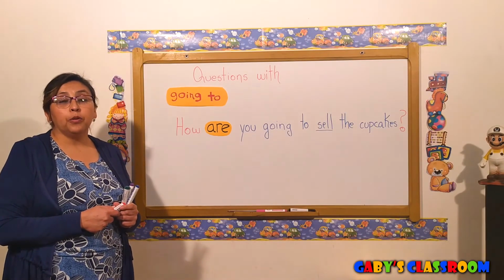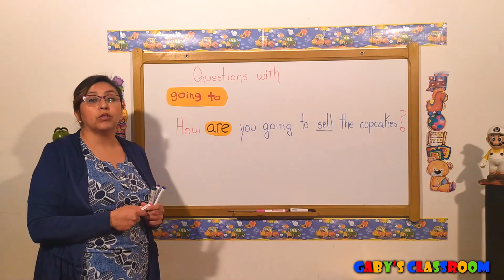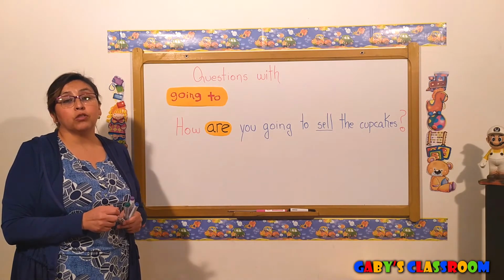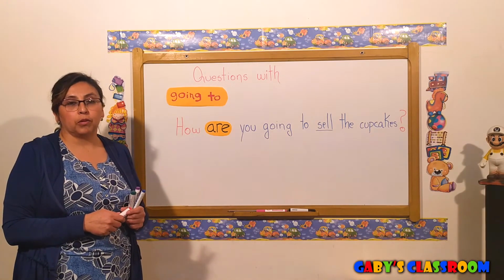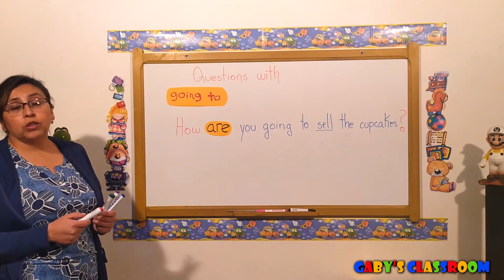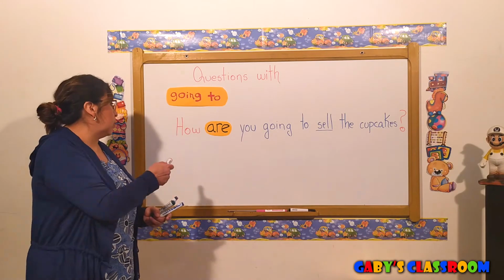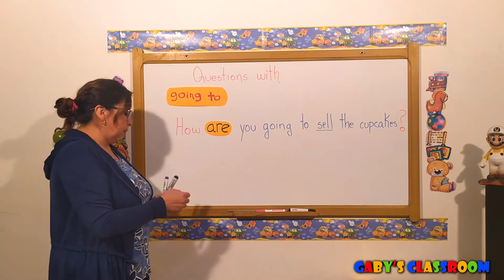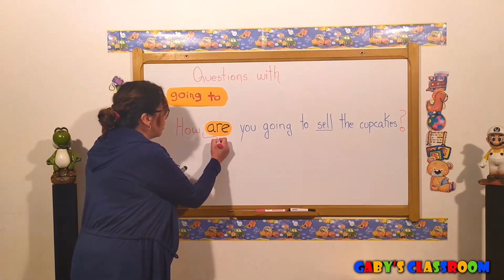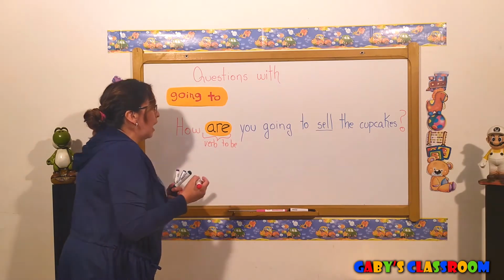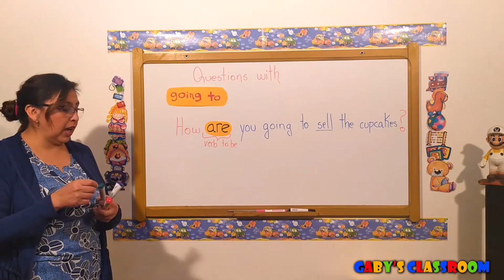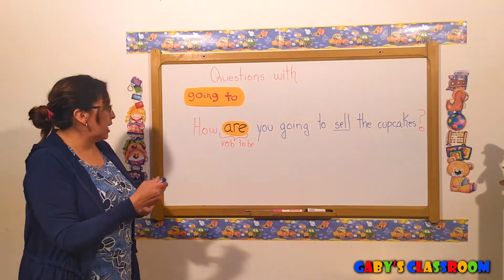Okay, so now we are going to do questions, the informative questions, okay? So the informative questions with be plus going to. Since this is an informative question, we're going to use have, okay? And then we have to put the verb to be. The verb to be here is are. After the verb to be, we need to put a subject. The subject in this case is you.